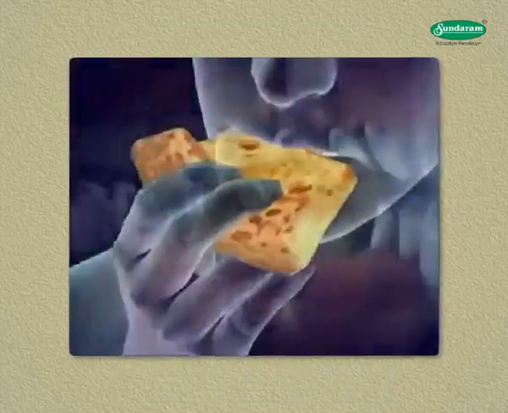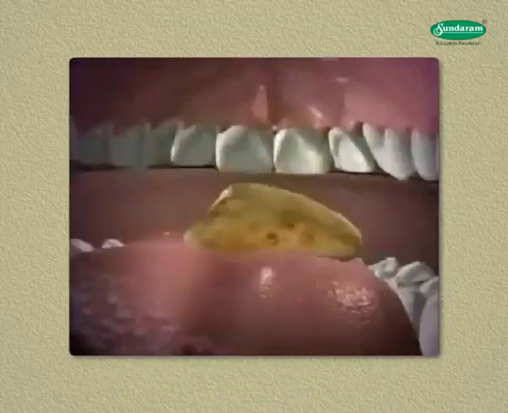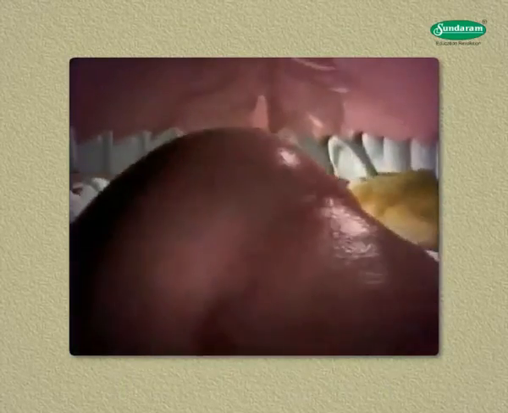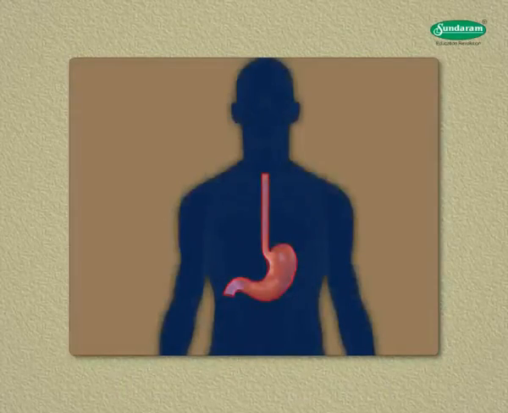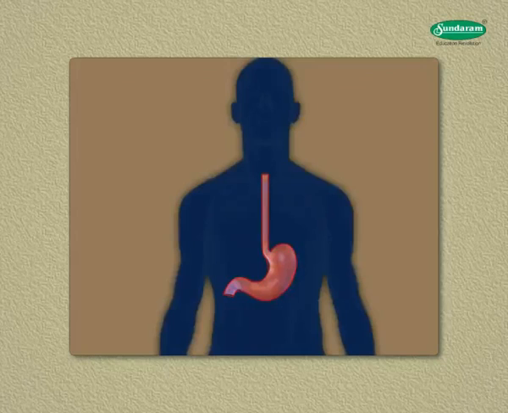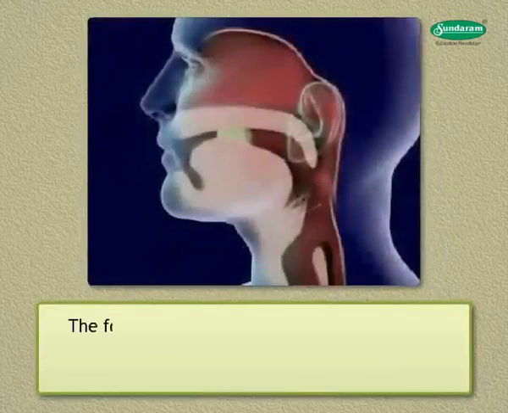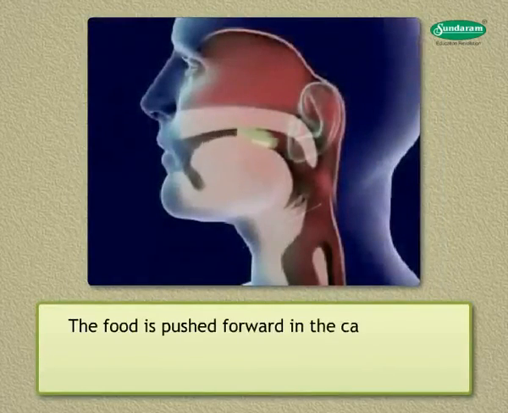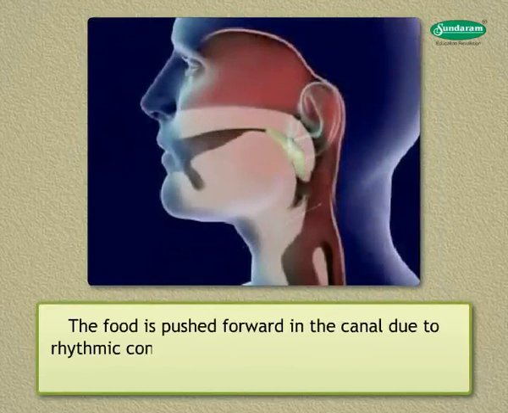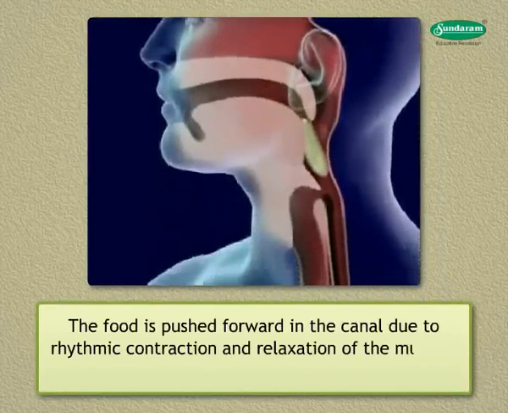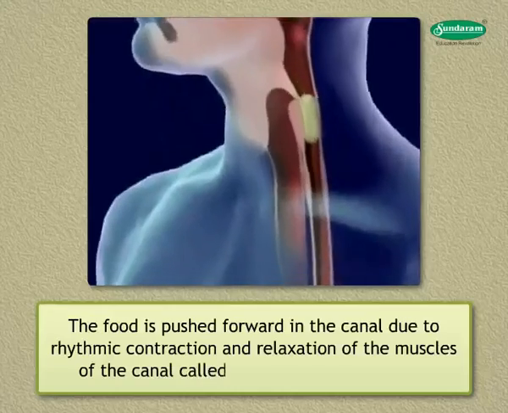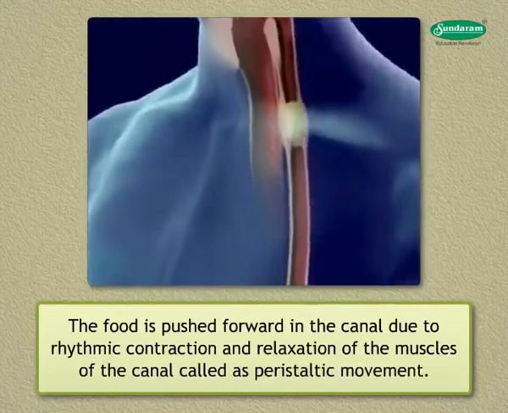Stomach. The partly digested food goes down through the esophagus into a J-shaped stomach placed on the left side of the abdomen. The food is pushed forward in the canal due to rhythmic contraction and relaxation of the muscles of the canal called peristaltic movement.